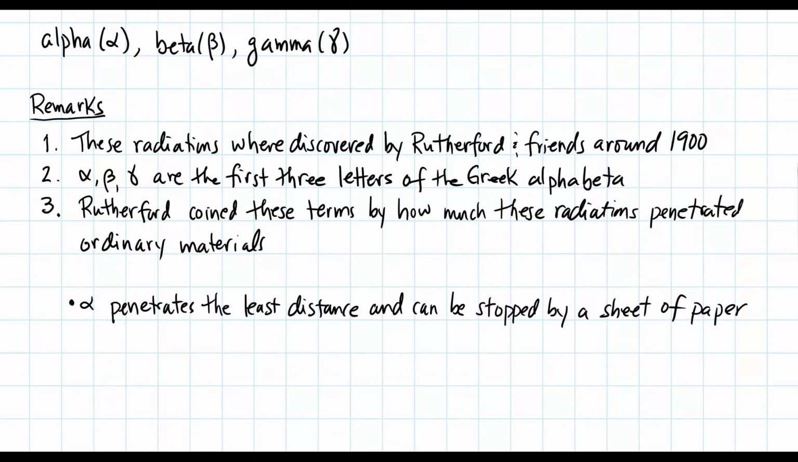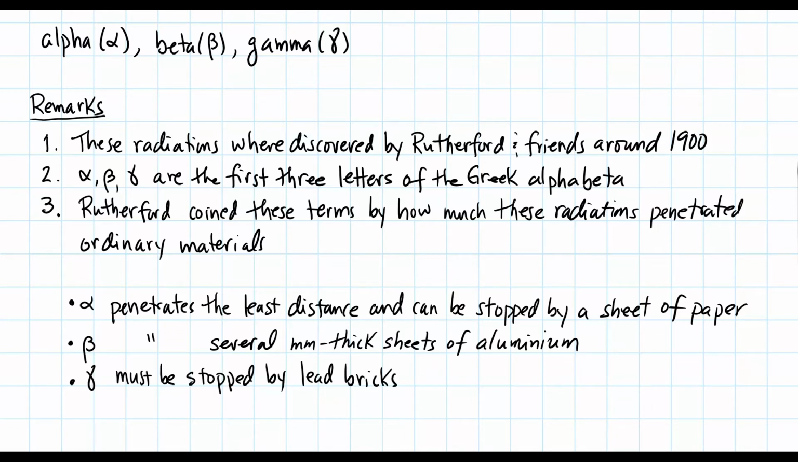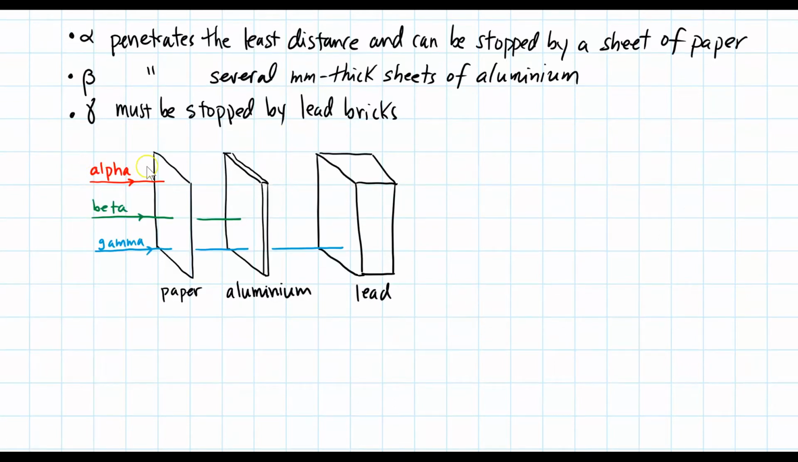Alpha penetrates the least distance and can be stopped by a sheet of paper. Beta penetrates several millimeter thick sheets of aluminum and therefore goes further into materials. Gamma must be stopped by lead bricks and therefore penetrates the furthest. If I sent an alpha and here was a sheet of paper, it would be stopped by the piece of paper. However, beta would go right through the paper, but a sheet of aluminum would stop beta, but gamma would continue to go through. You need a lead brick in order to stop gamma from going all the way through.